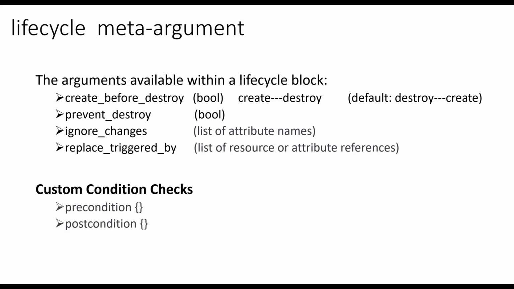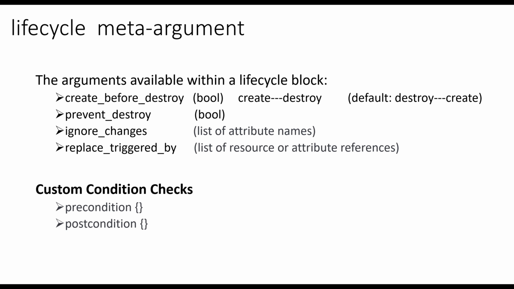This lifecycle option prevents Terraform from accidentally removing critical resources. This is useful to avoid downtime when a change would result in destruction and recreation of resources. Ignore_changes. The ignore_changes lifecycle option can be useful when attributes of resources are updated outside of Terraform.